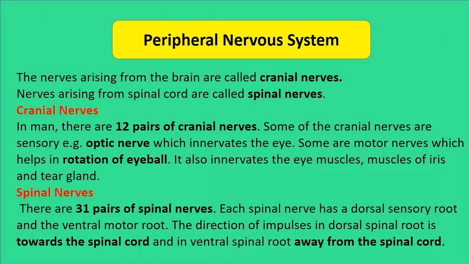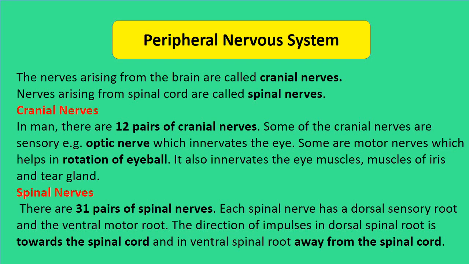Next one is the peripheral nervous system. In the peripheral nervous system, the nerves arising from the brain and spinal cord are sent to different parts of the body. The nerves arising from the brain are called cranial nerves. The nerves arising from the spinal cord are called spinal nerves. In human beings, there are 12 pairs of cranial nerves arising from the brain.